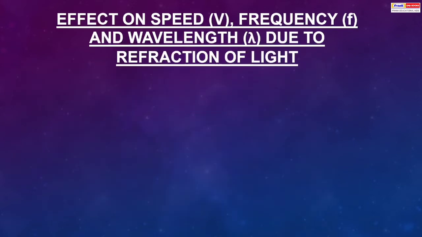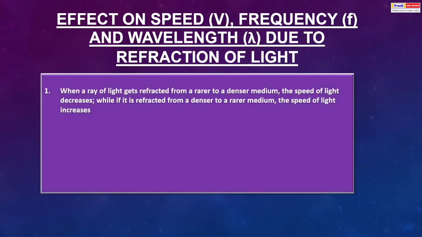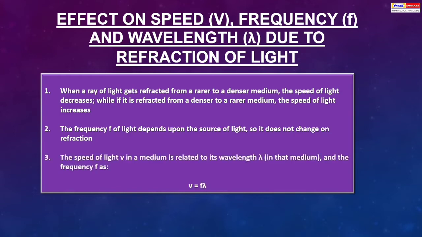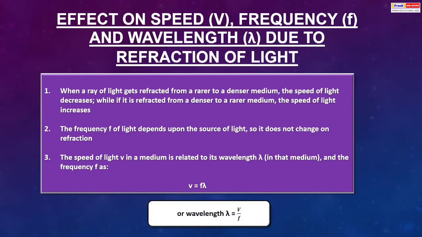Effect on speed, frequency, and wavelength due to refraction of light. When a ray of light gets refracted from a rarer to a denser medium, the speed of light decreases, while if it is refracted from a denser to a rarer medium, the speed of light increases. The frequency f of light depends upon the source of light, so it does not change on refraction. The speed of light v in a medium is related to its wavelength lambda in that medium and the frequency f as v equals f lambda, or wavelength lambda equals v by f.